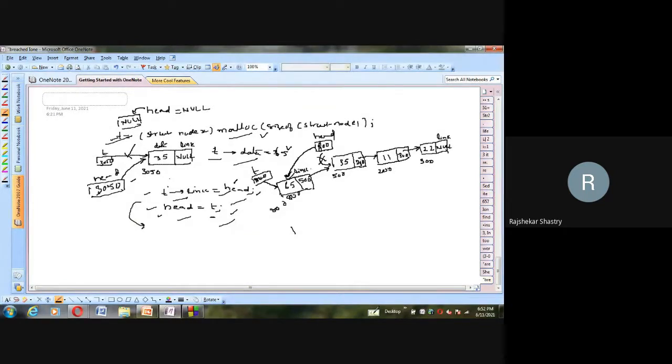So this link, where head was previously holding 35, is completely removed and a new link is established. These are the only four statements which are useful for inserting the new node before a certain node. I hope that you understand, all of you.